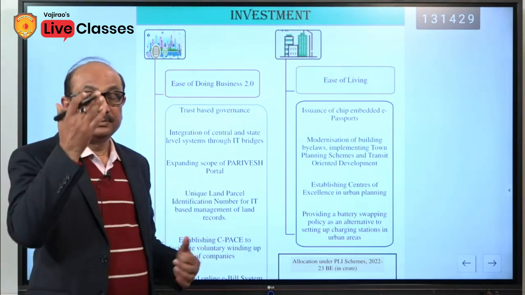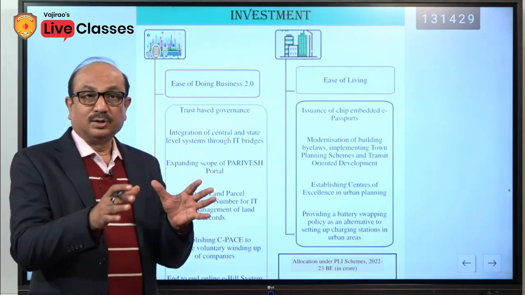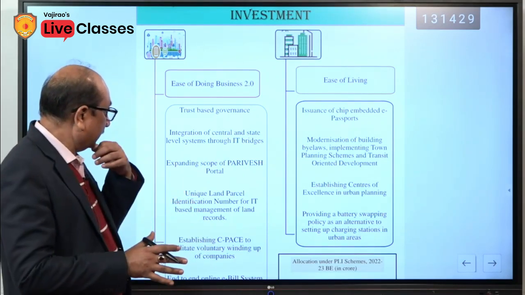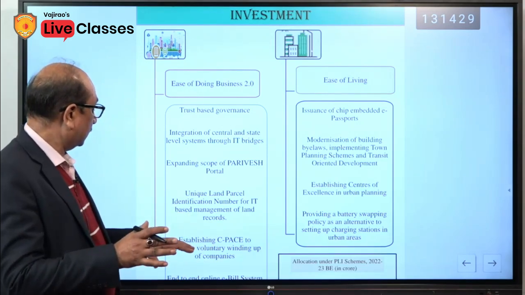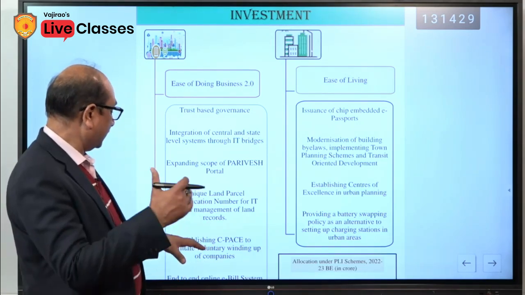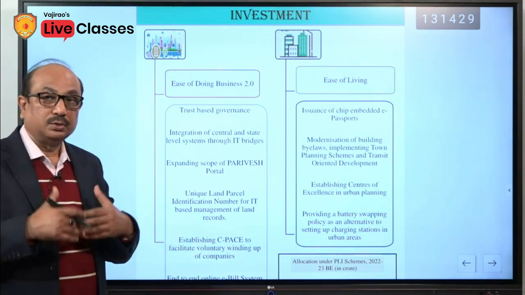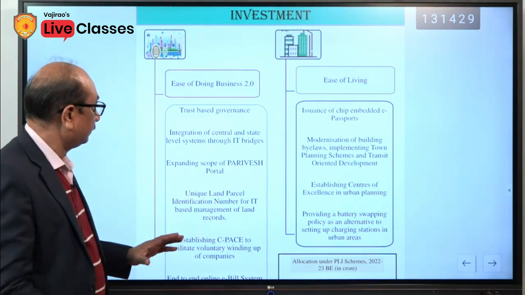You must know that earlier it was easy to start a business in the country, but it was not easy to wind up. This has been already launched and this would help them, establishing a facility for voluntary wind up.